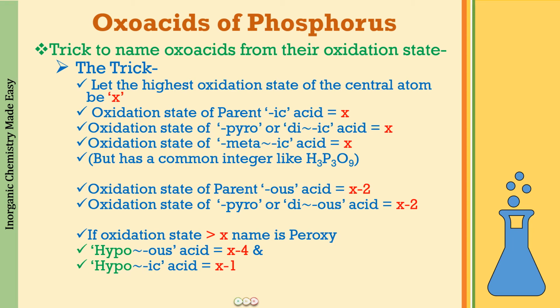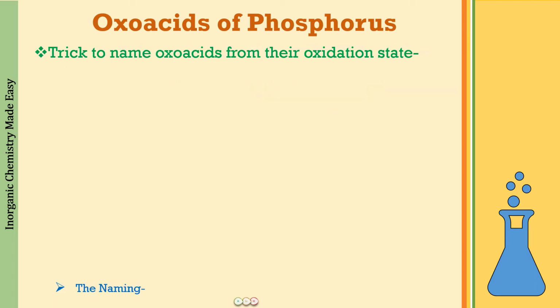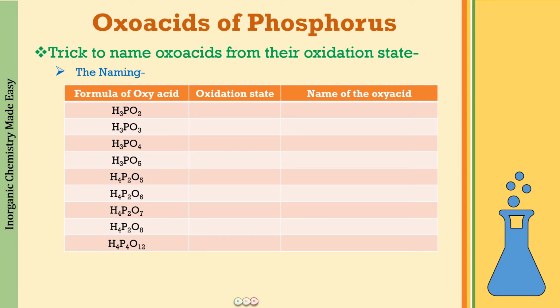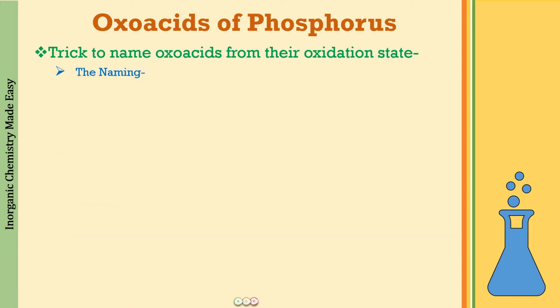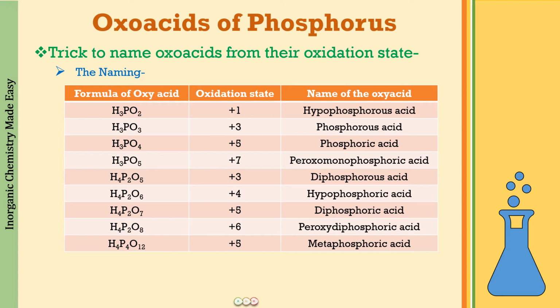So let us write the names of these oxo acids from the formulas. So this is the list of the oxo acids of phosphorus, and I would want you all to write down quickly the oxidation state of the central atom in this case, and what is going to be the name of the oxo acid. Once you have done that, we are going to discuss it. So you can pause the lecture over here, write down, and then check the solutions. So now you can check the answers also if you have written.